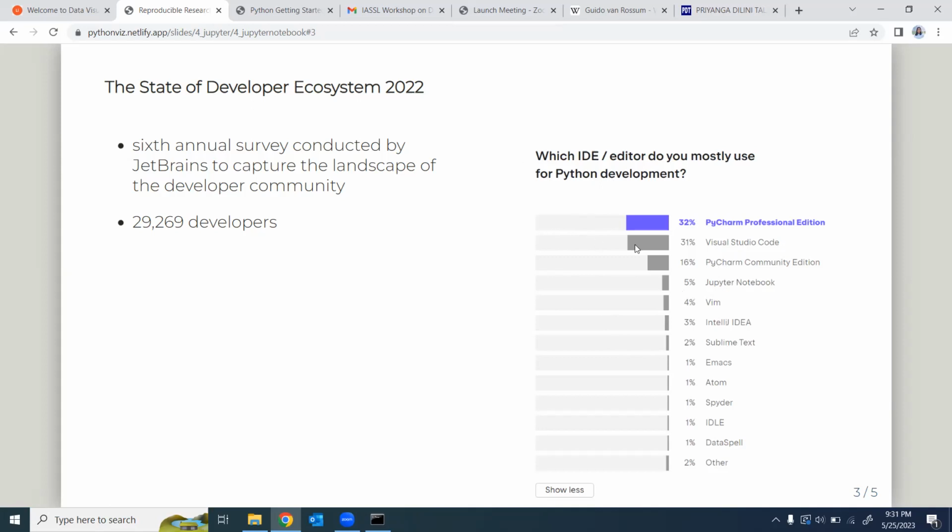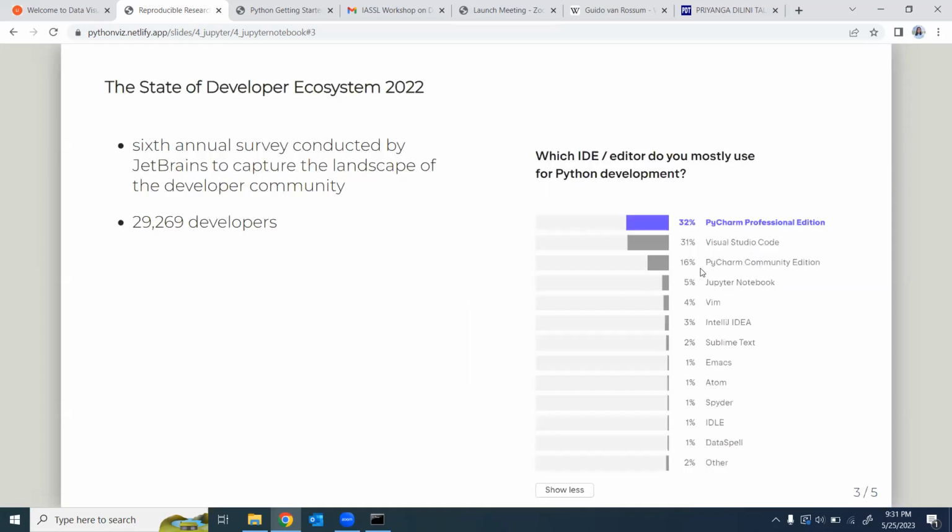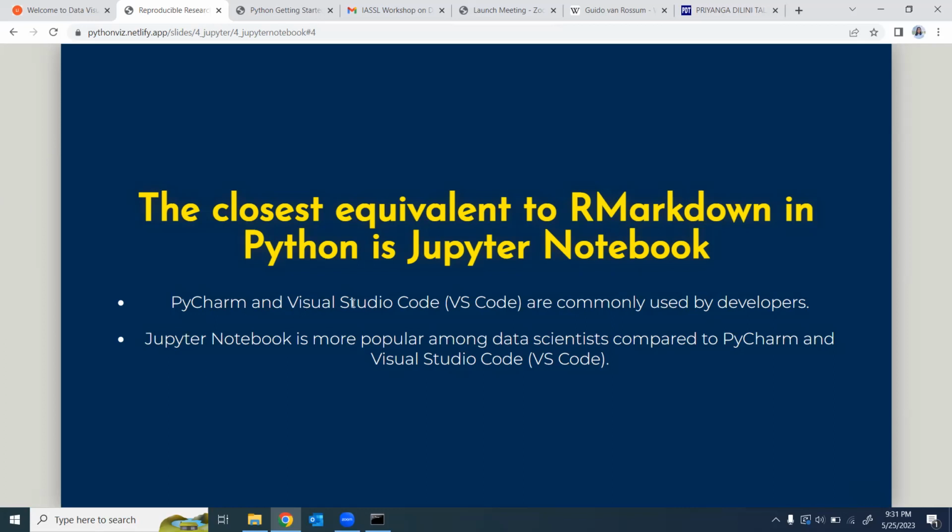Now you can see there are this many IDEs and editors, but you can see the most preferred editors. Now we have 3 options. How can you pick one among these top 3? Here are a few other things we can consider when identifying an IDE. PyCharm and VS Code are commonly used by developers. If you are more into developing a package or a library, then this is the best option you can use. If you are more into developing tools and apps, then this is the best option you can use.